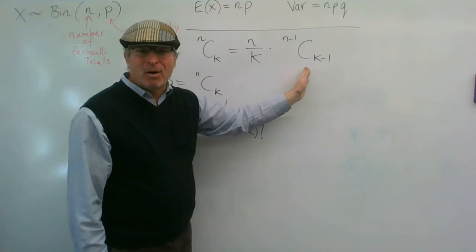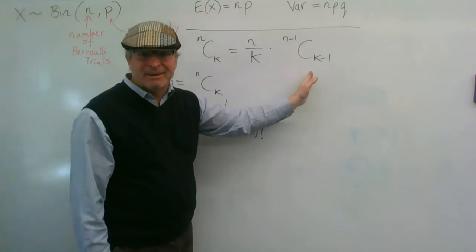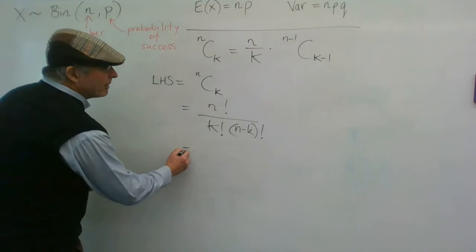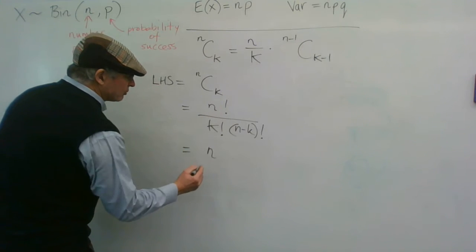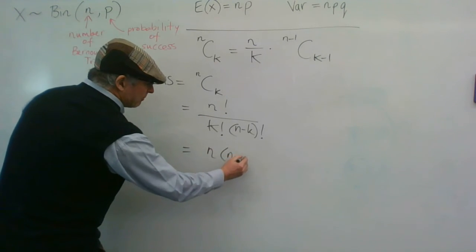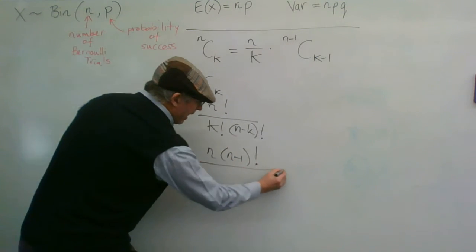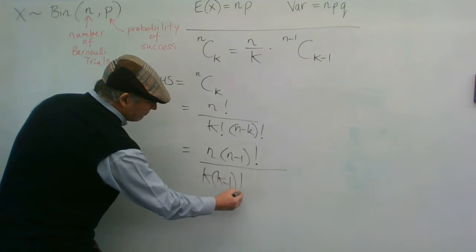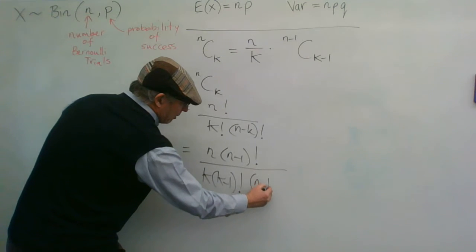So I need (n minus 1) factorial and I need (k minus 1) factorial somehow in there. My method is that n factorial is n lots of (n minus 1) factorial, and k factorial is k lots of (k minus 1) factorial, and then I've got n minus k.